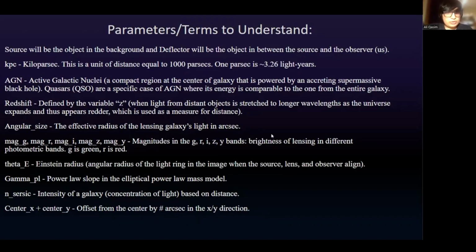Theta E is the Einstein radius, which is the angular radius of the light ring in the image when the source, lens, and observer align. Gamma PL is the power law slope in the elliptical power law mass model, and Sersic is the intensity of a galaxy, which is the concentration of light based on distance. Then center X and center Y are the offset from the center in the image in any number of arcsec.